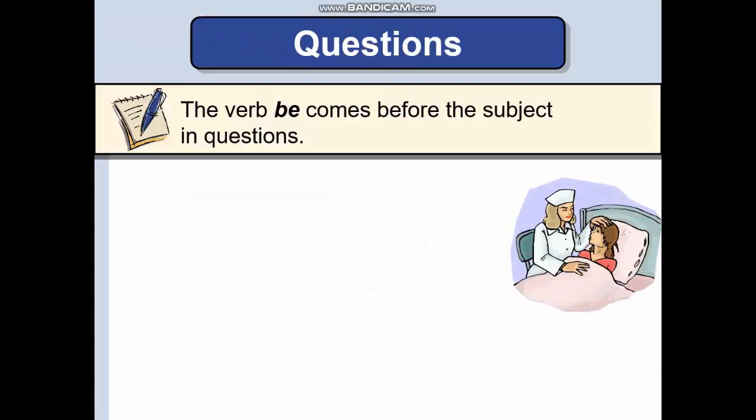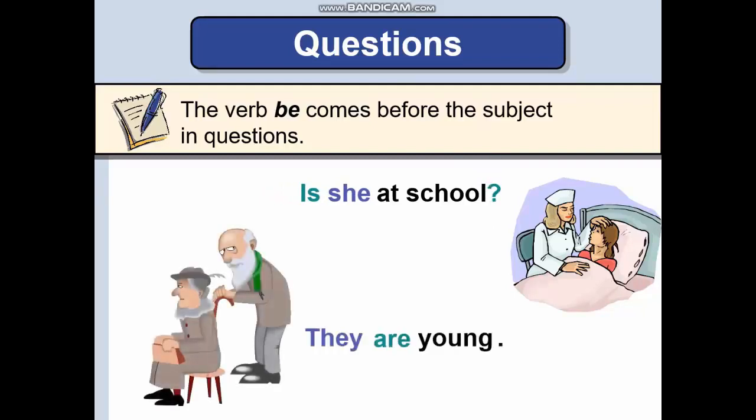Now continue. And the questions. The verb be comes before the subject in questions, like this. She is at school. If you change the places of she and is, you can get the question. Is she at school? Then they are young. Of course, are they young? You can get the questions.